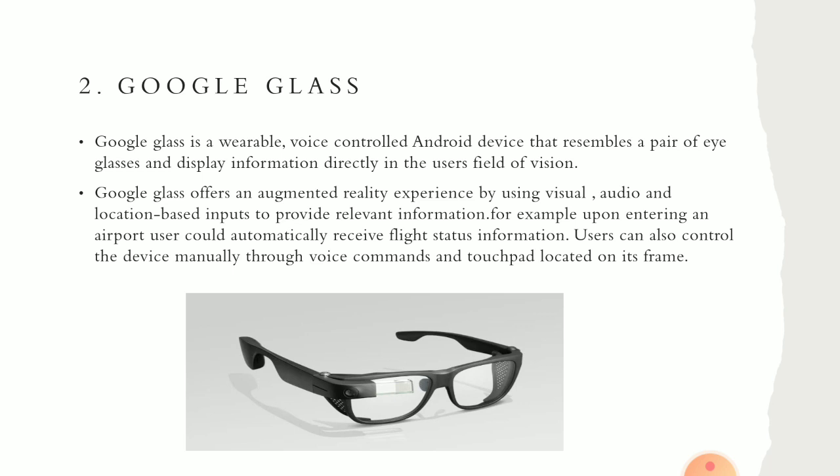So when you wear it, it shows you the information related to your task in your vision. So for example, you are going to the airport and you are wearing this Google Glass. So it can show you the flight timings, okay, flight name, when it will take off and all.